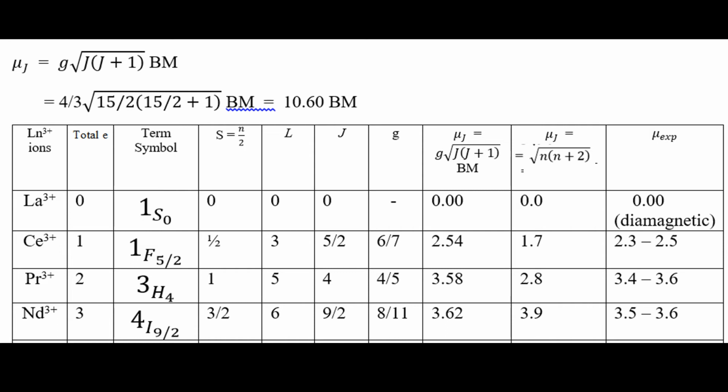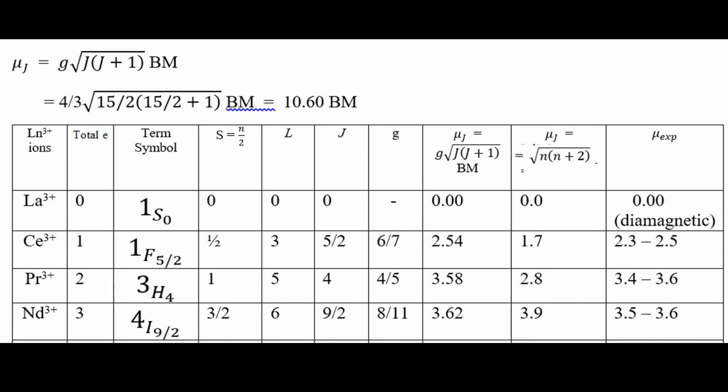Firstly we write here Ln 3 plus, the first element of the lanthanide series. There is no unpaired electron present in the f orbital, and hence the term symbol is 1S0. In this class we have not discussed how the term symbol is calculated, but next class I will fully discuss how it is calculated for lanthanide elements. For now you simply write the term symbol.